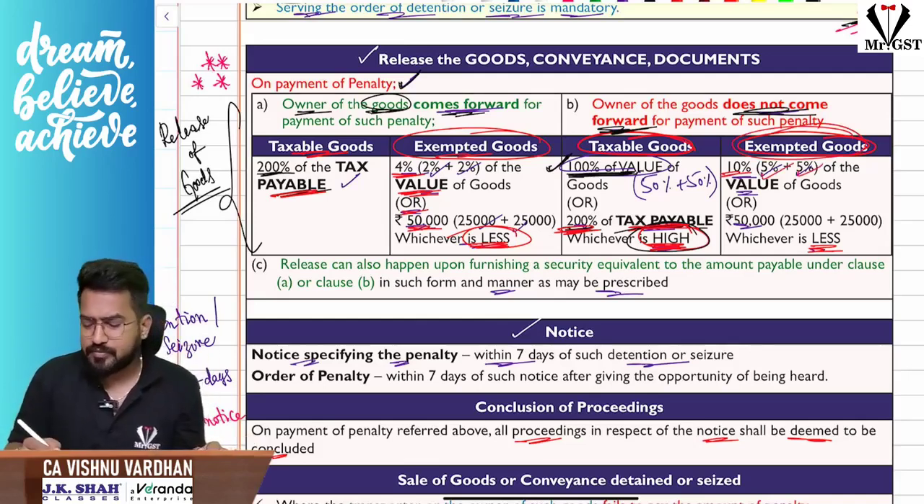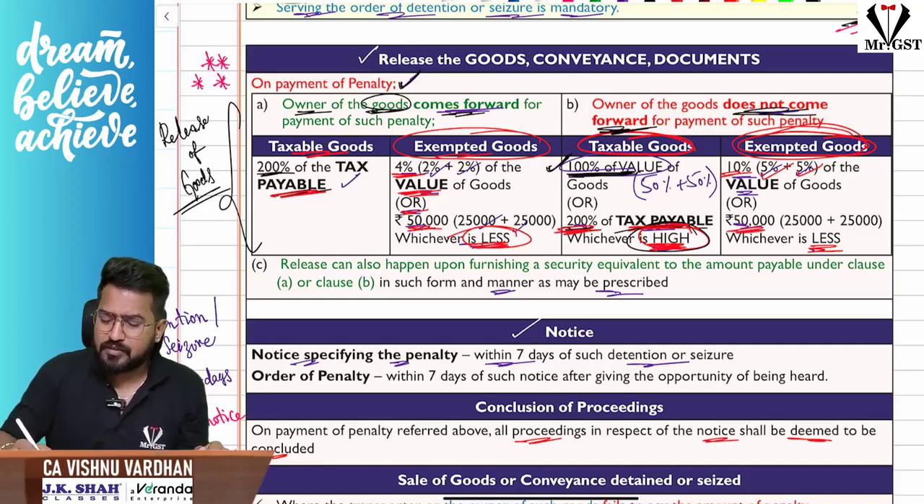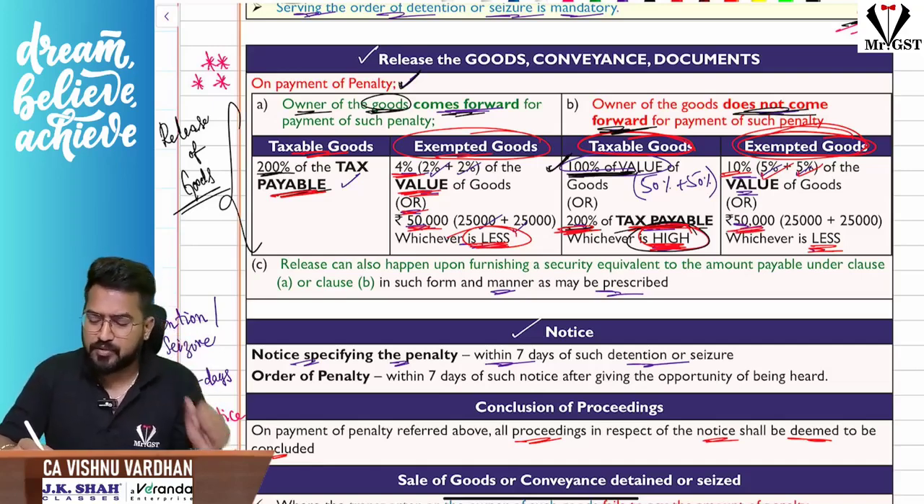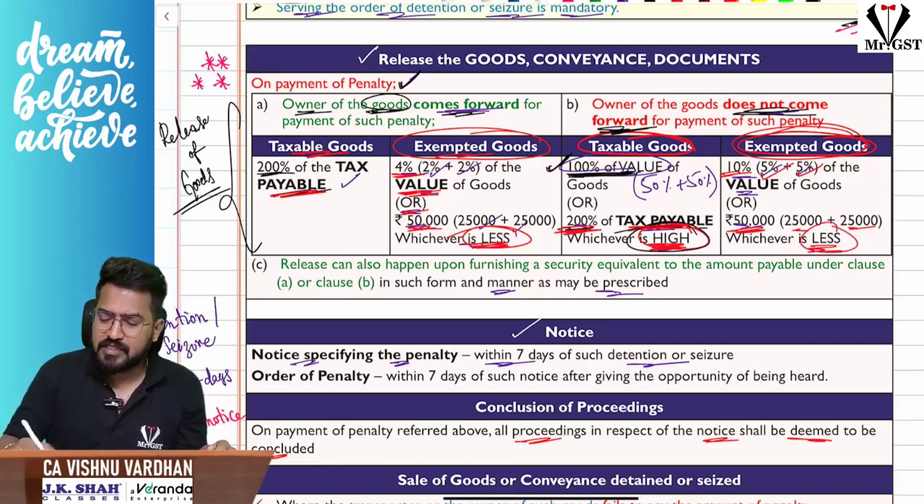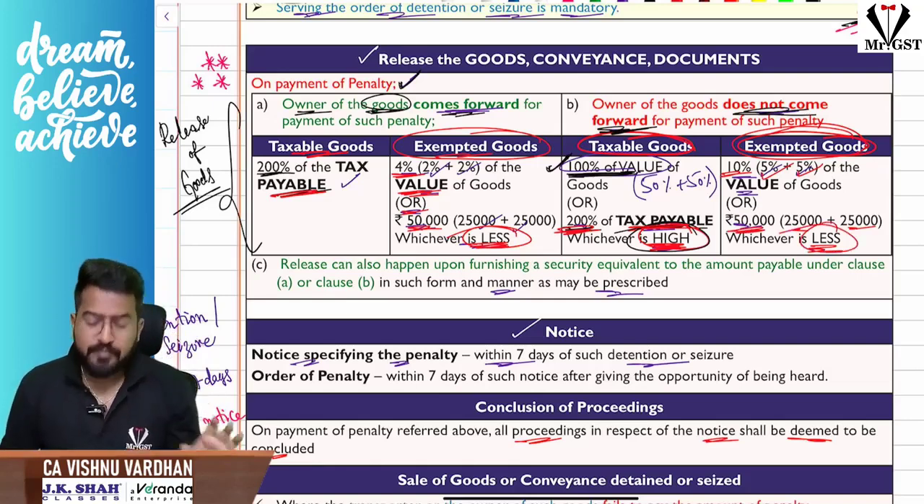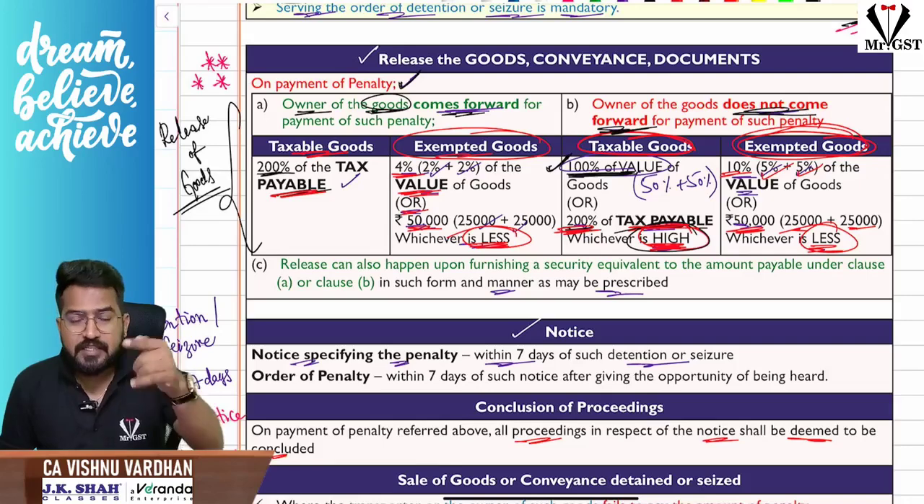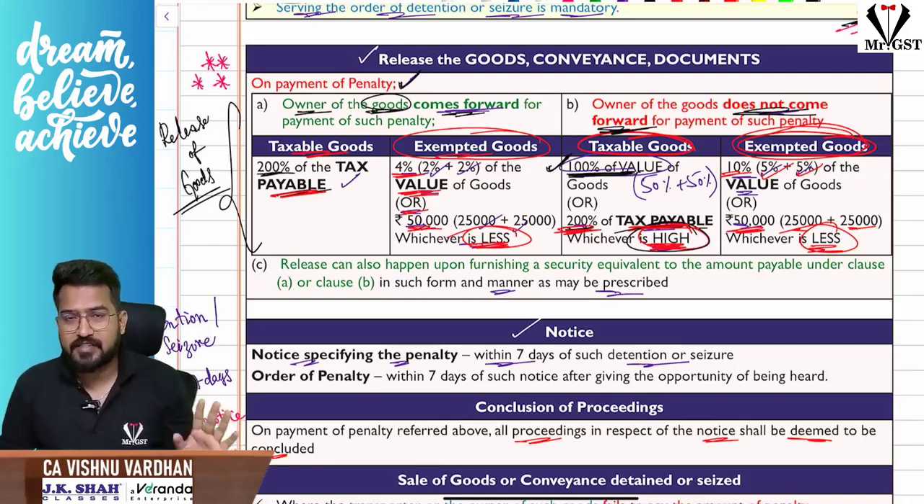5% plus 5%, or 50,000. Standard amount, not any percentage. 50,000, that is 25,000 plus 25,000, whichever is less. Okay, so that will be the penalty for releasing your goods which are caught in transit violating the provisions.